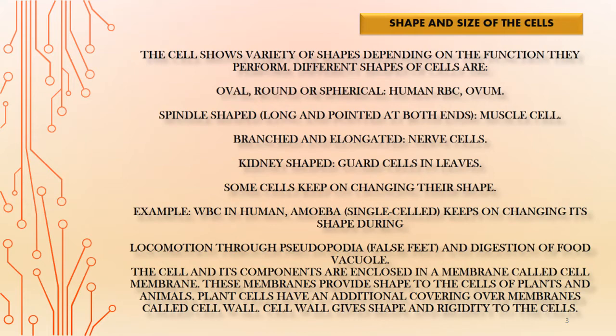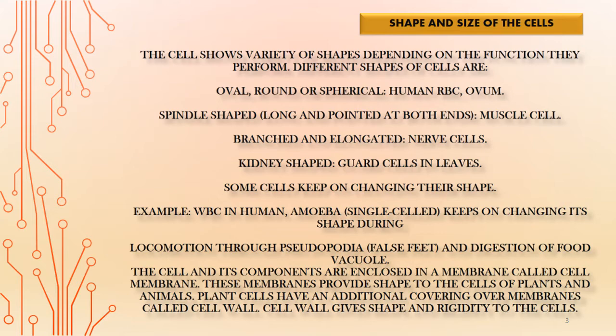Talking about the spindle shaped cells, which are long and pointed at both ends, muscle cell comes under the example of spindle shaped cells. Nerve cells, on the other hand, are branched and elongated. Guard cells, which are present in the leaves and help in the transfer of oxygen and carbon dioxide between leaves and the environment, are kidney shaped.